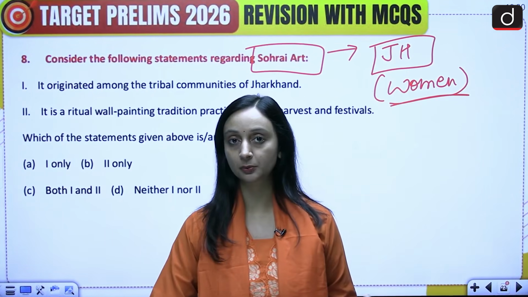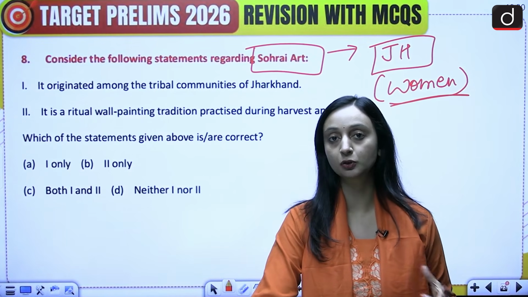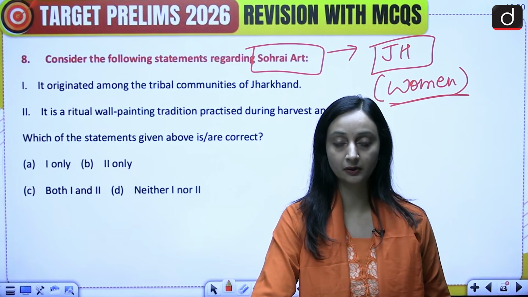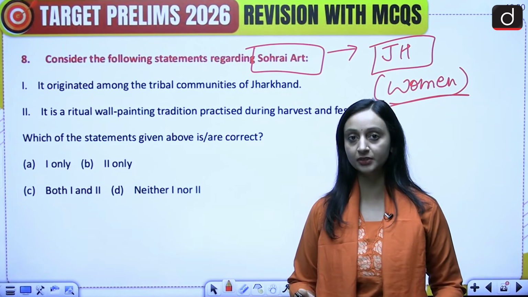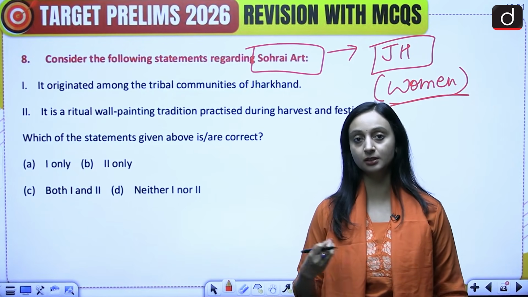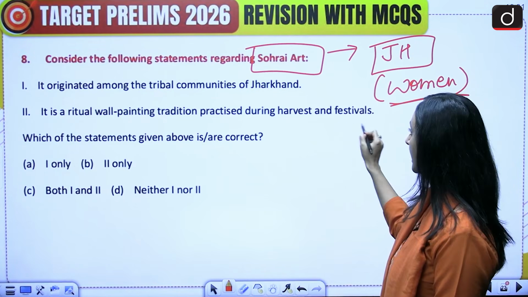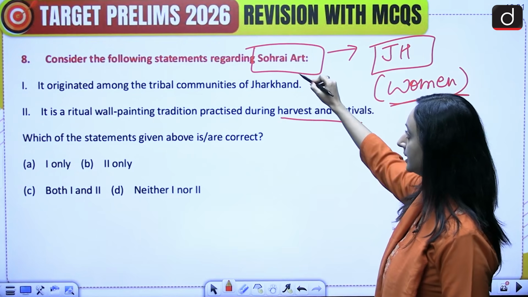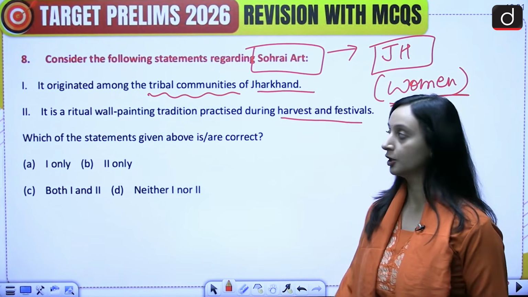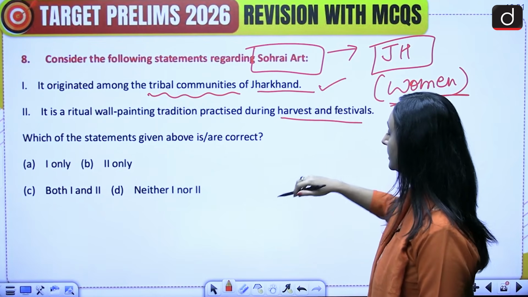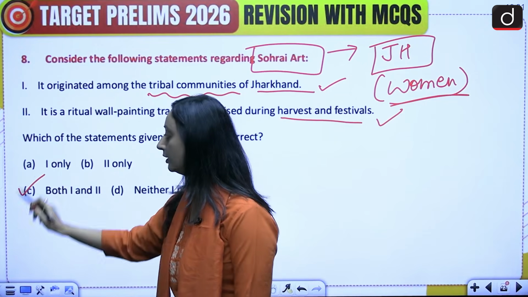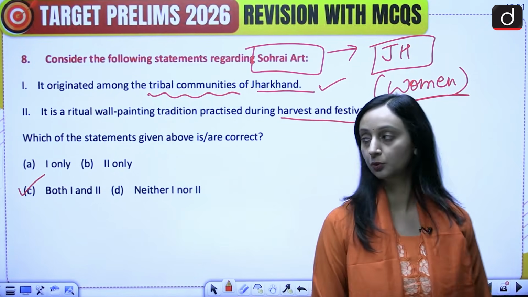So women of tribal communities do wall paintings, and they do so during harvest and festival season. Whenever there's a harvest season, whenever there's a festival season, it's a mark of celebration. So they do these ritualistic wall paintings. Women do this traditionally, and this is practiced during harvest and festivals. It's a tribal community art of Jharkhand. So statement 1 is correct and statement 2 is also correct. So both the statements over here are correct. Option C, both 1 and 2.